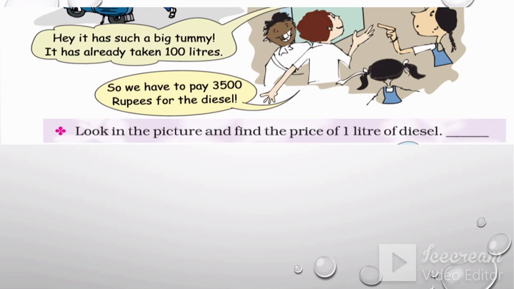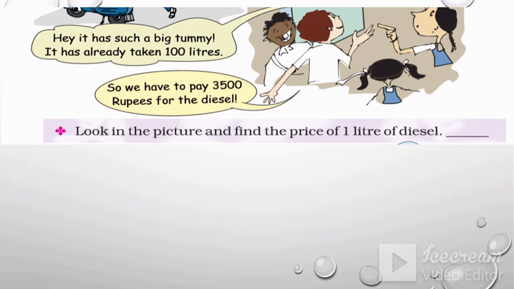Now, children are wondering to see how much diesel is filled into the bus. They saw the display which indicates the number of liters or the quantity of diesel and the price of diesel. Hey, it has such a big tummy. It has already taken 100 liters. They are so surprised by seeing 100 liters of diesel already taken by the bus.